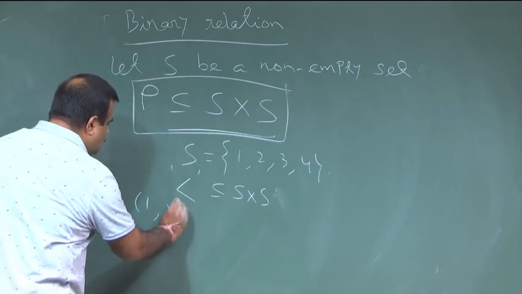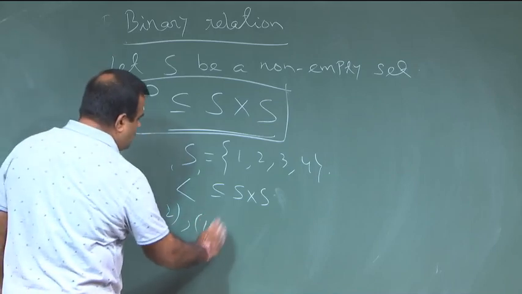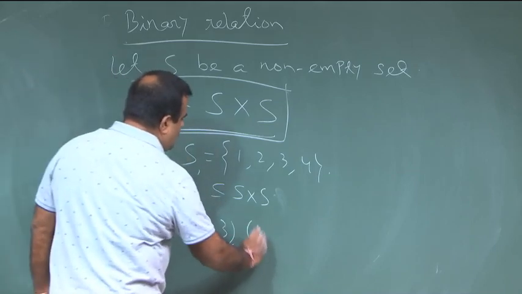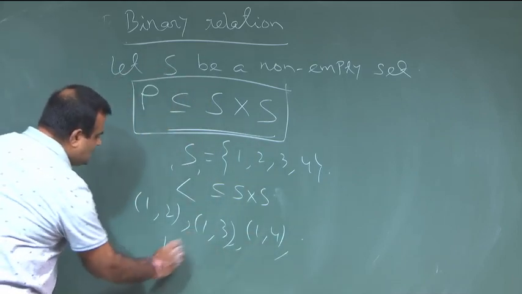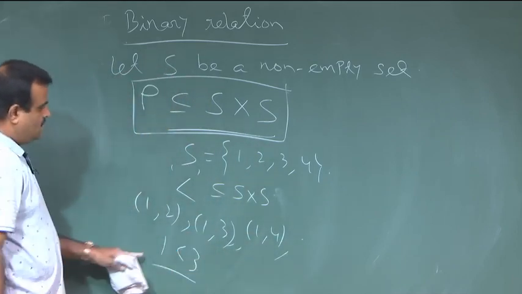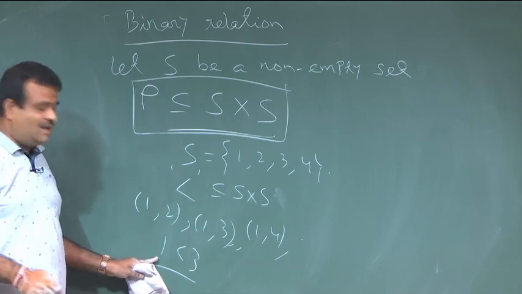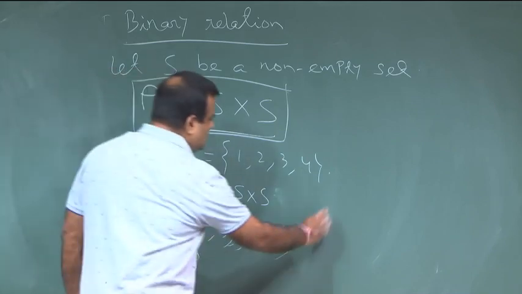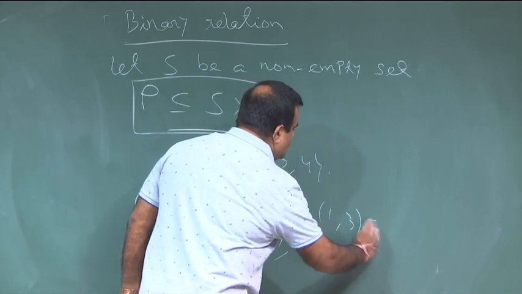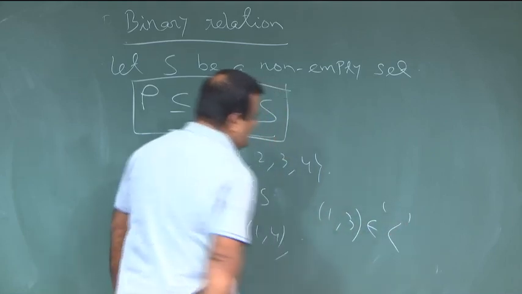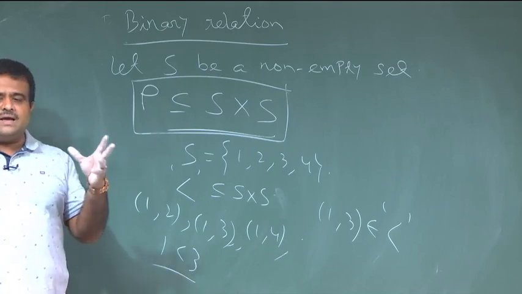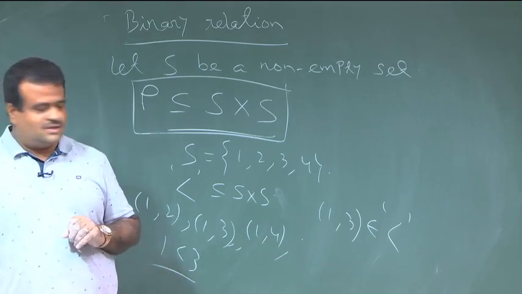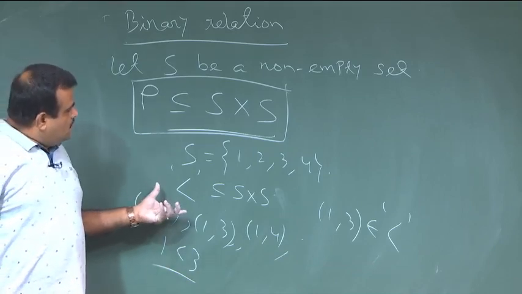So, (1, 2), (1, 3), (1, 4) like this, because 1 is less than 3. That means (1, 3) belongs to this less than relation, and this is also an element in the Cartesian product S cross S. So, this is the way.